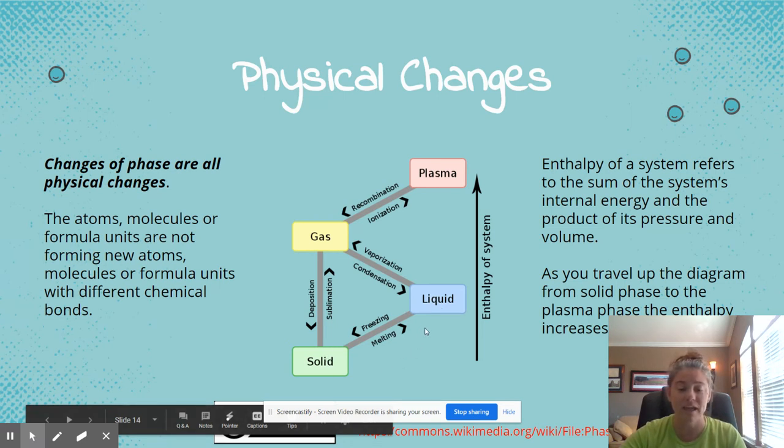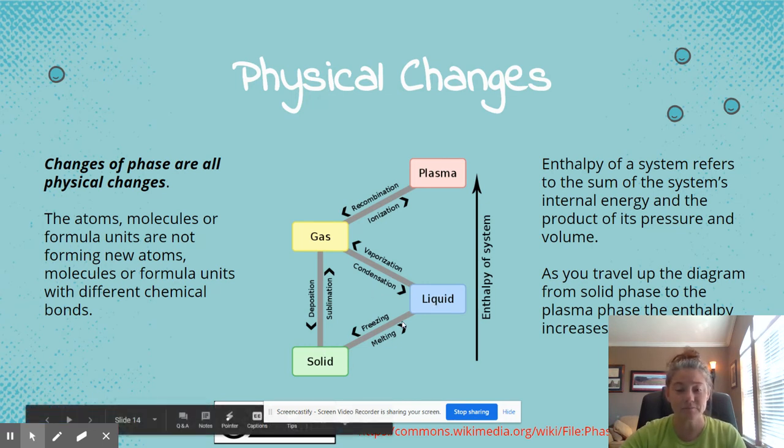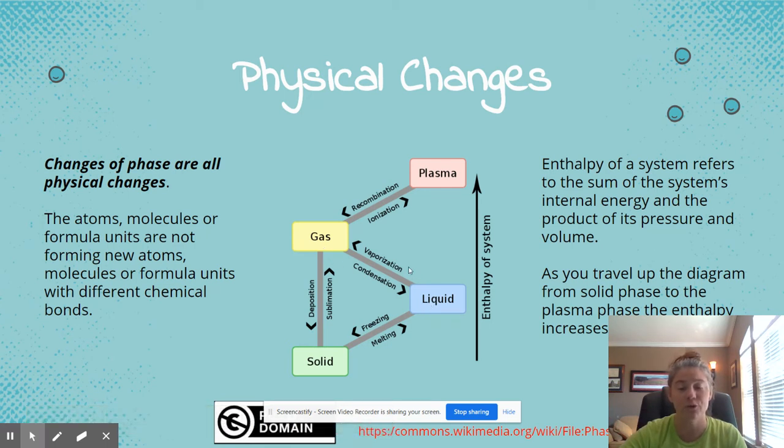In melting, I am absorbing energy. In freezing, I am releasing it. A liquid going to a gas would be vaporization or evaporation, and a gas going to a liquid would be condensation. This is those liquid droplets that are on the side of your glass.